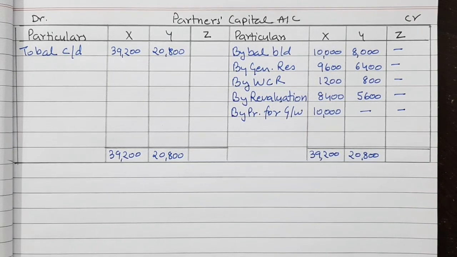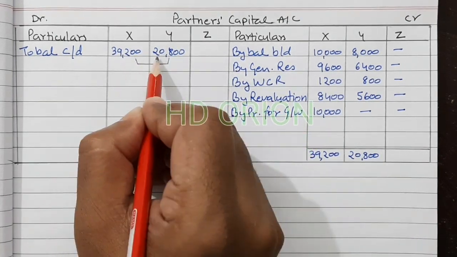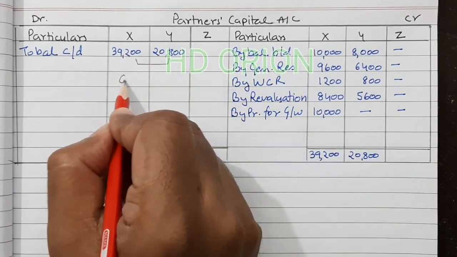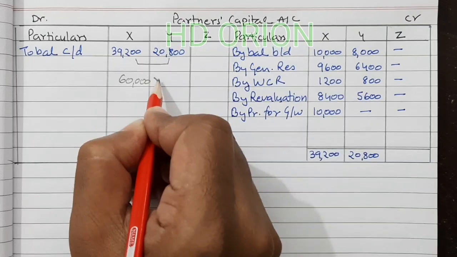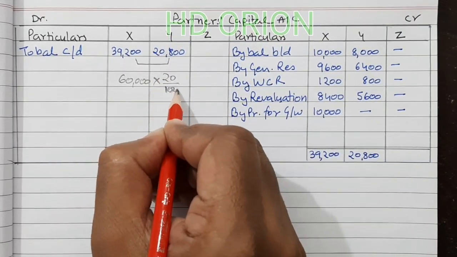It is said that Z will bring 20% of the combined capital of X and Y after all the revaluation and adjustments are carried. Now total of X and Y is 60,000. Now 60,000's 20% Z will bring.